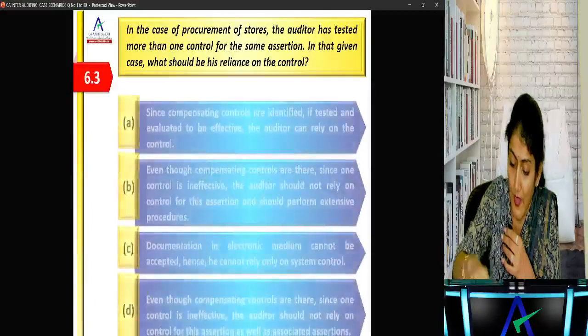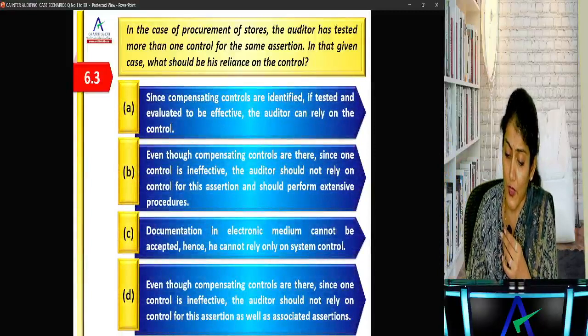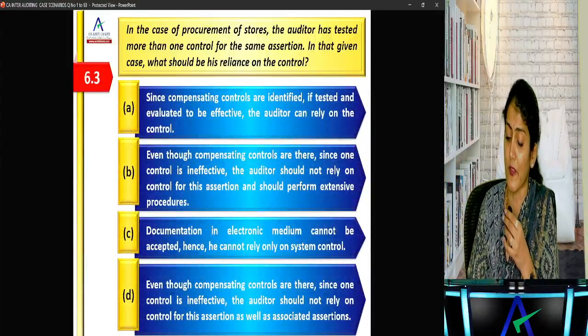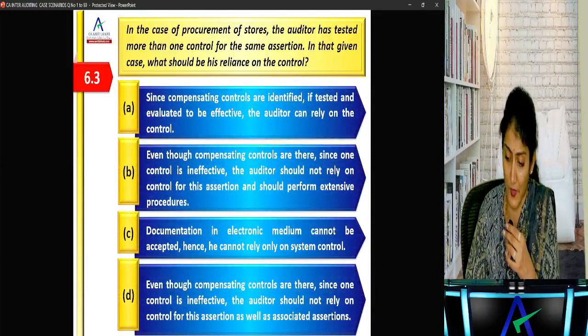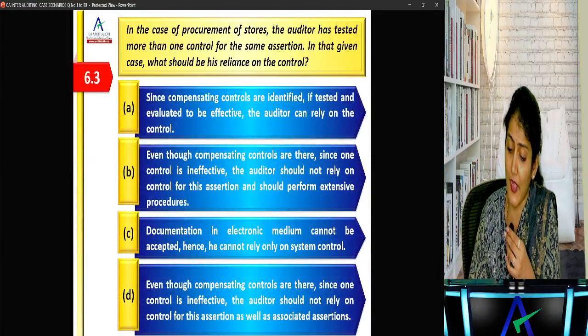that is not included in the audit risk. In case of procurement of stores, the auditor has tested more than one control for the same assertion, right? So though they are not recorded, they say there is a system control over there. In that case, what should be his reliance on control?